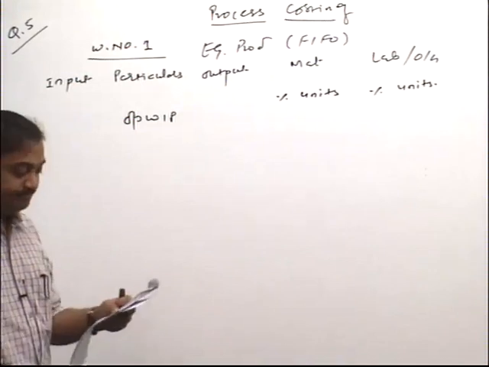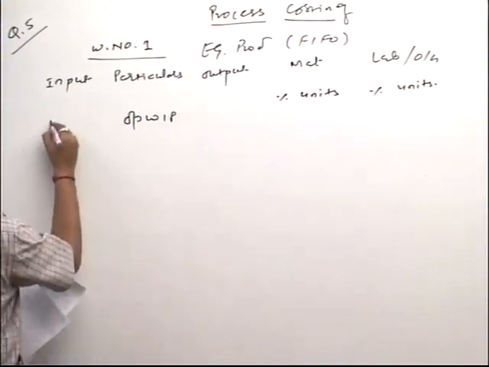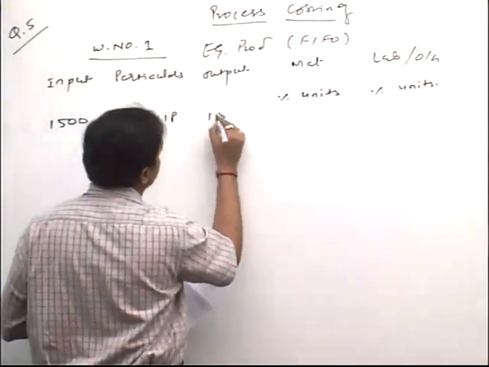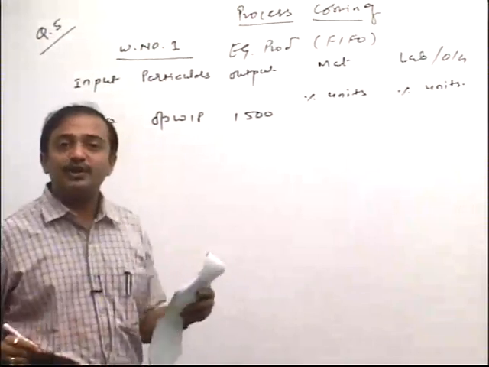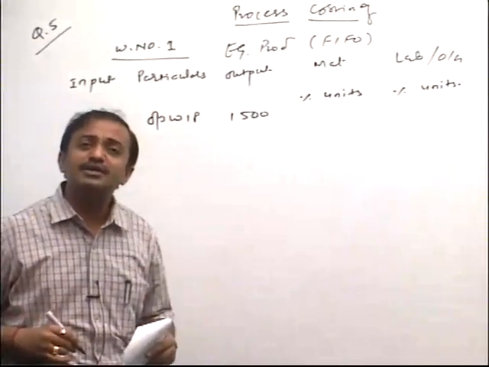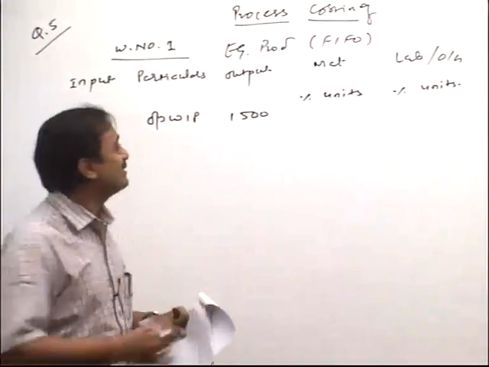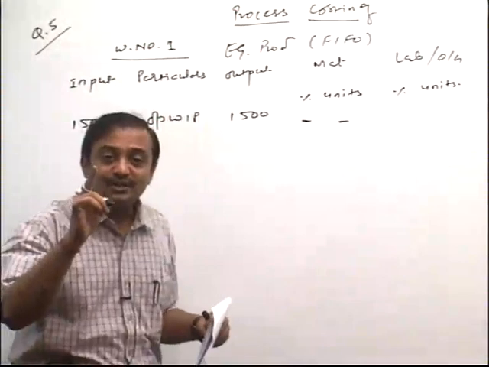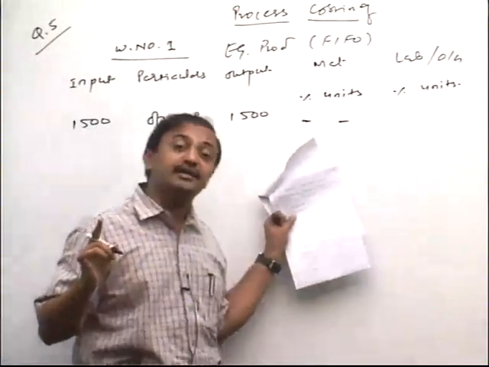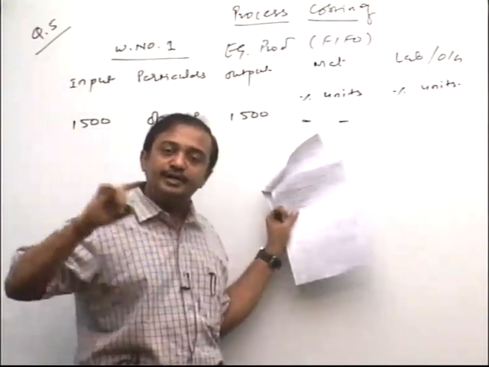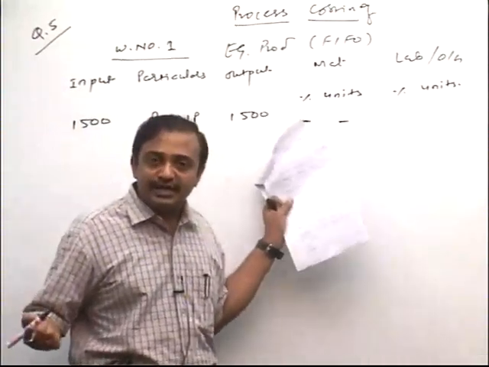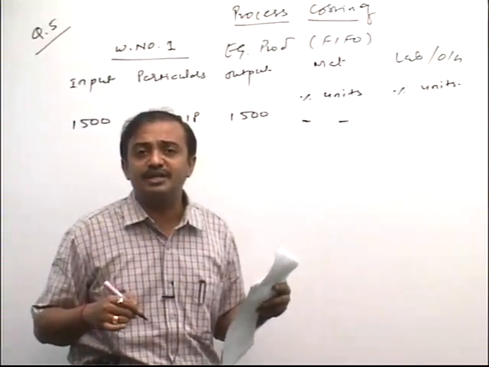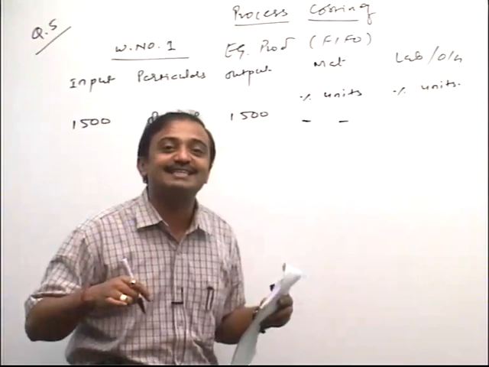Let's start with opening WIP. Tell me friends, how many units given? 1500. This 1500 we put up on both sides, friends, input also and what, friend? Output also. Tell me, friend, material how much completed? 100%. So further process would be what, friend? Dash. Everybody understood? Once again I repeat, material how much completed? 100%. So last year 100% completed. So current year what do we work? Nil. So we write down dash. Just verify, friends. Labor and overhead how much completed? 33.33%. So what further process in the current year? 66.67.